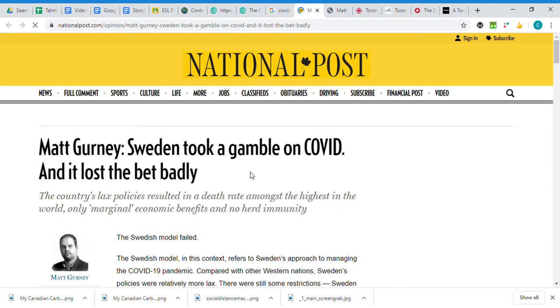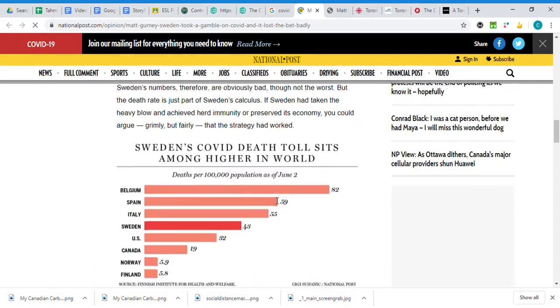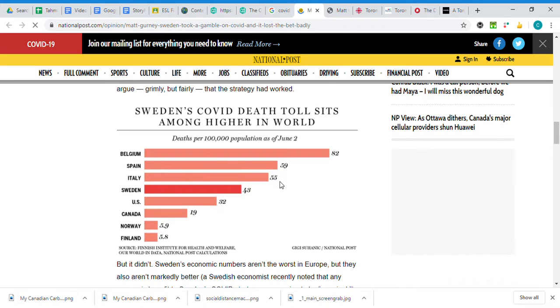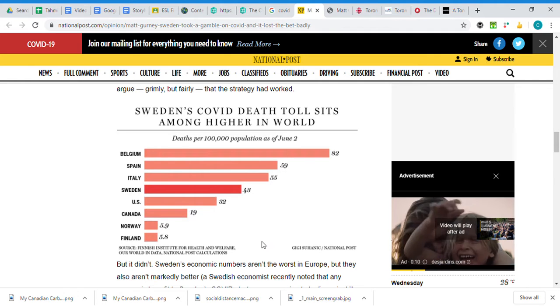Now, I really like this article. I did take a look at it for fun because I'm nerdy and I like that. But I thought this is a really good point because Sweden was the example of a country that did not want to stop everything to stop COVID, and it didn't work 100%. So I like this graph.